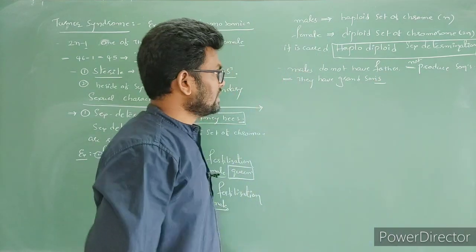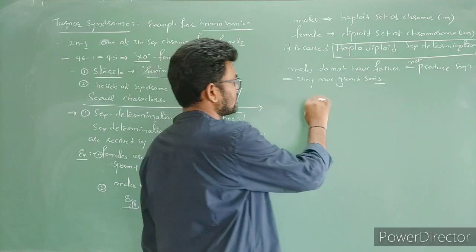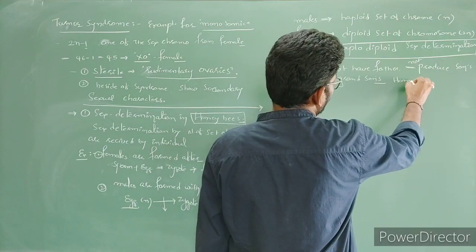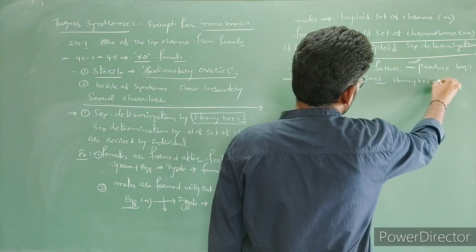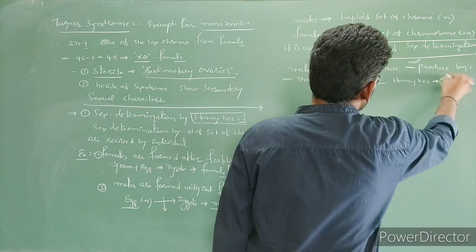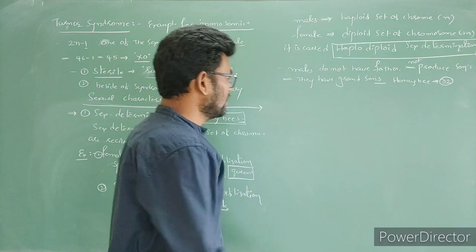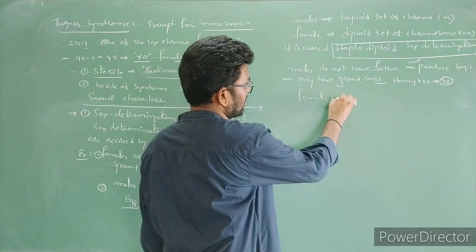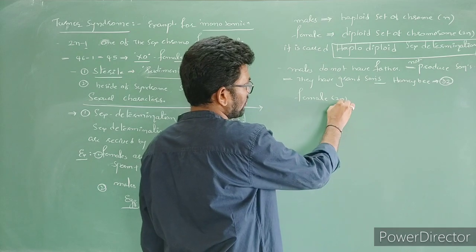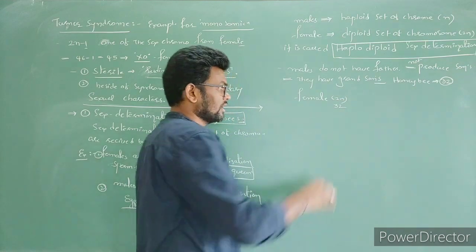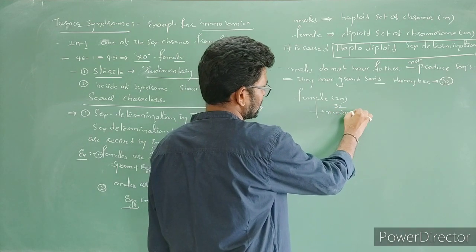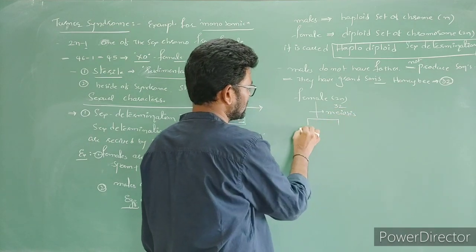Okay, let's see a cross, for example. In honeybees, the total number of chromosomes is generally 32. Let's take a cross, for example: the female has a diploid number, 32 chromosomes. It undergoes meiotic division to produce haploid egg cells.